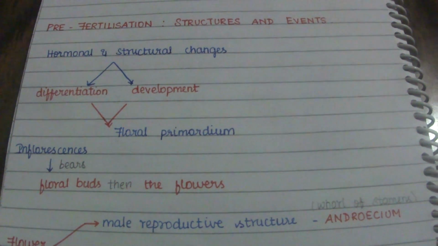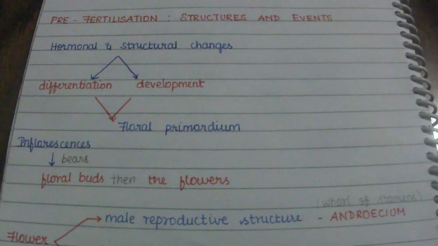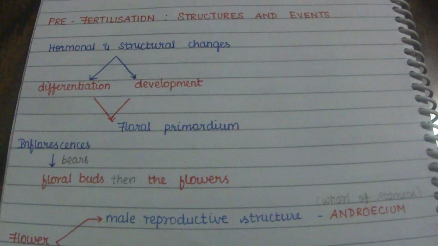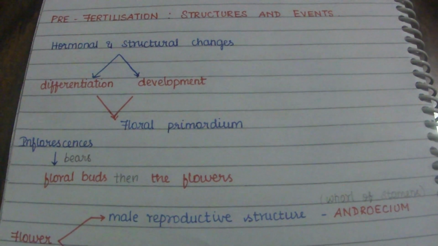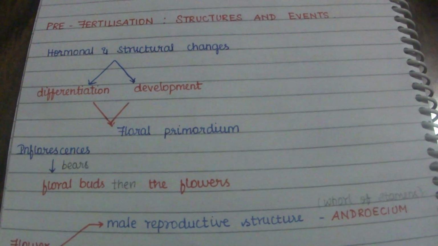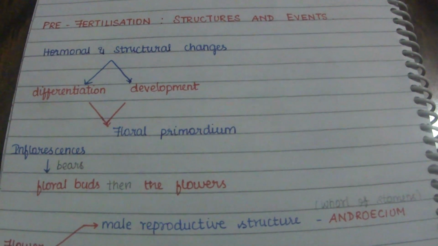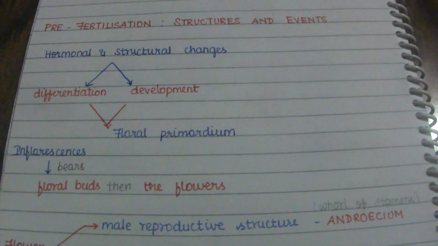For the flower to come out, there have to be hormonal and structural changes. These hormonal and structural changes help in the differentiation and development of the floral primordium.